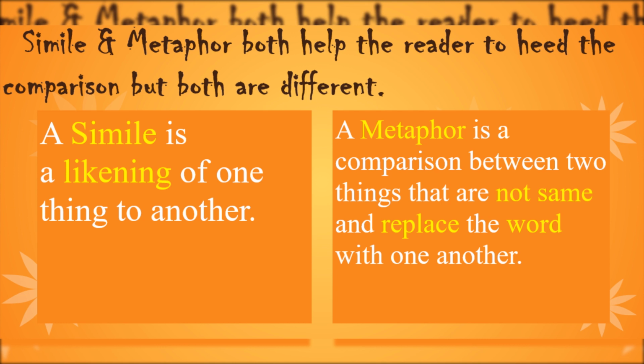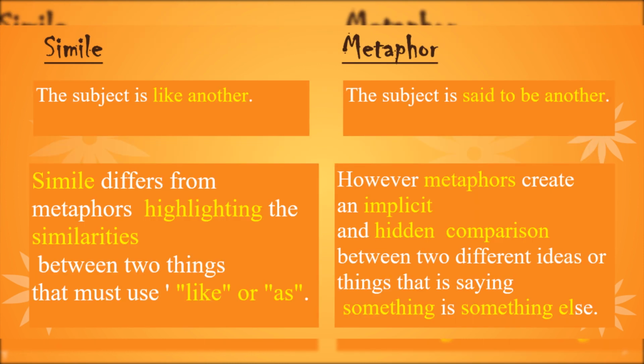Let's first start with simple definitions. A simile is a likening of one thing to another, while a metaphor is a comparison between two things that are not the same and replaces the word with one another. In a simile, the subject is like another. Similes highlight the similarities between two things and must use like or as, while in a metaphor the subject is said to be another.